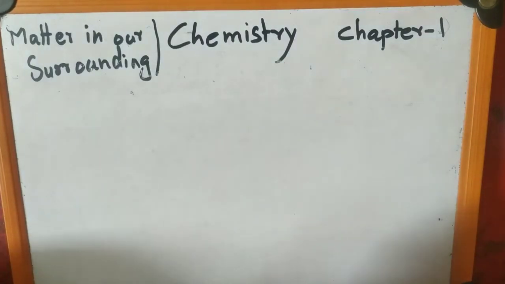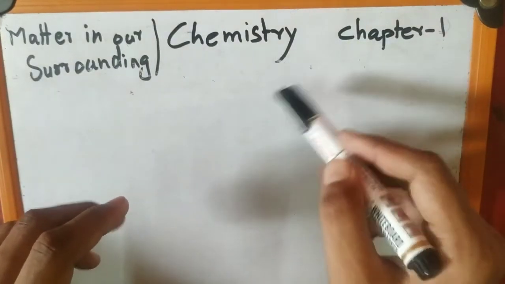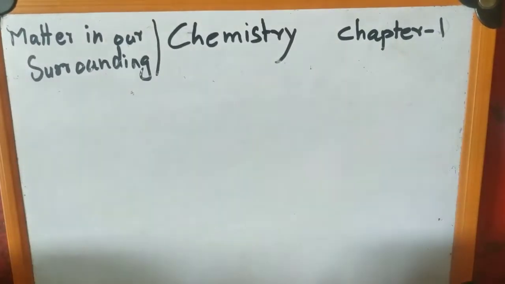I am Aram Ahmed and today we will learn Matter in Our Surroundings of chemistry, which is chapter 1. So let's begin. There are a large number of things around us which we see and feel. Like we can see a book in front of us. It occupies some space and at the same time, it is called its volume.